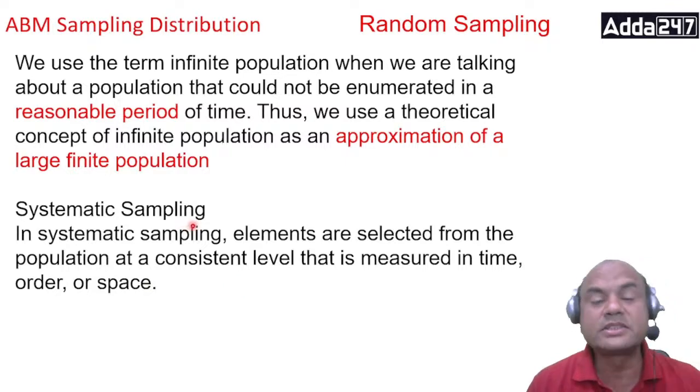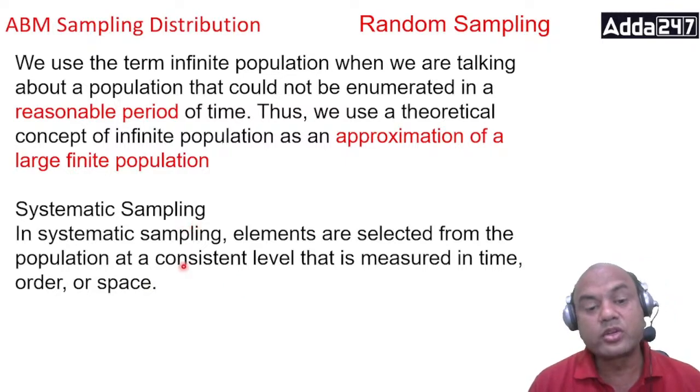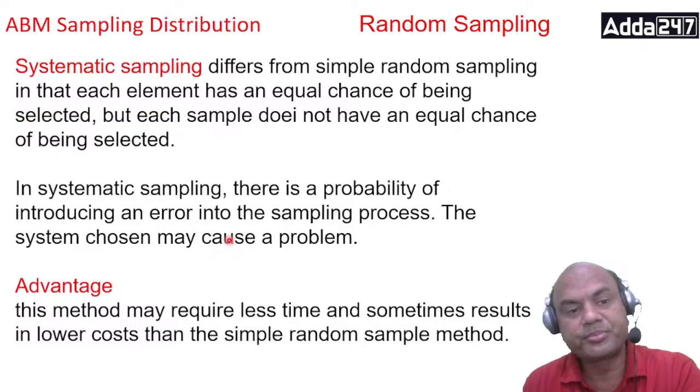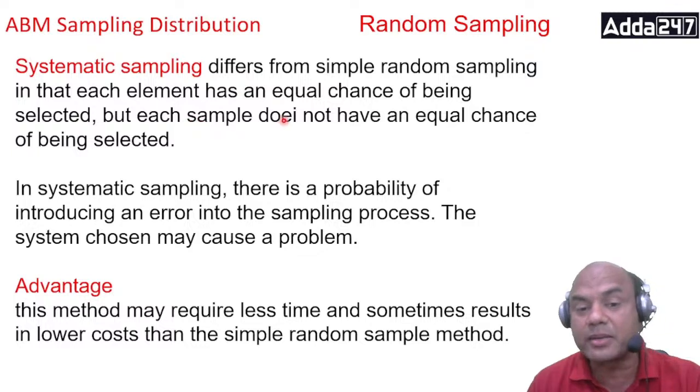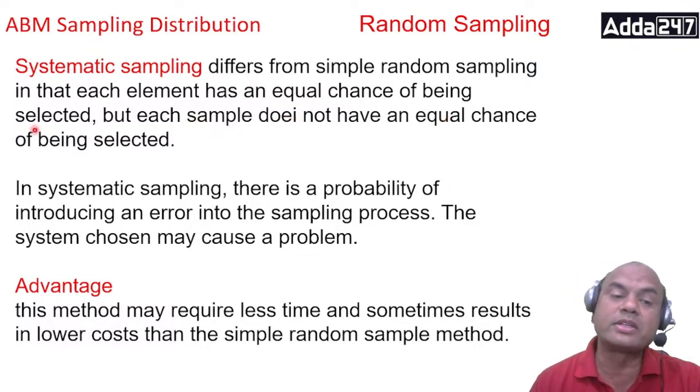That's known as systematic sampling. It differs from simple random sampling in that each element has an equal chance of being selected, but each sample does not have an equal chance of being selected.